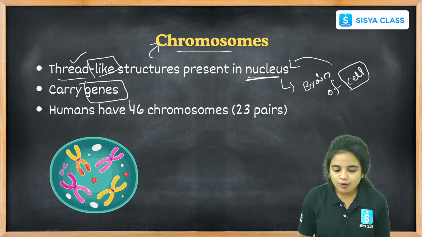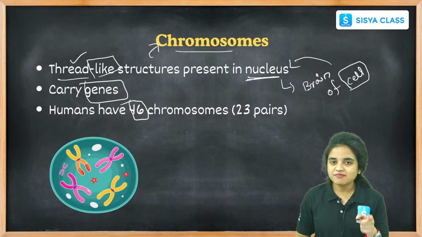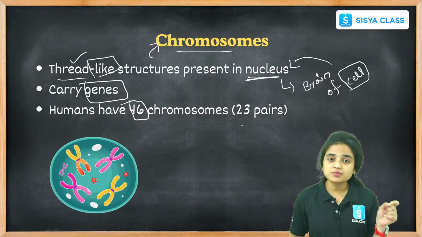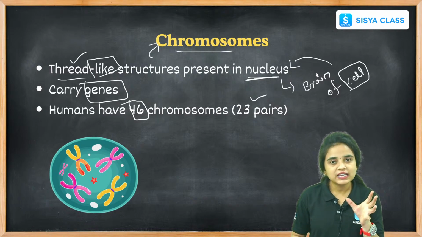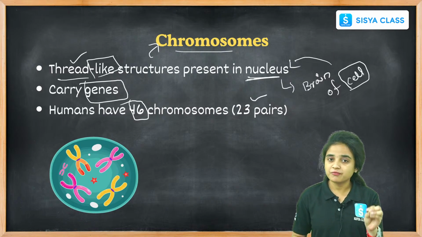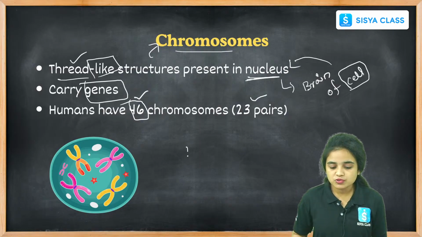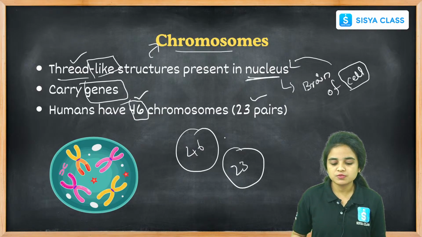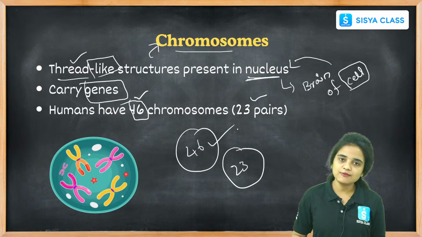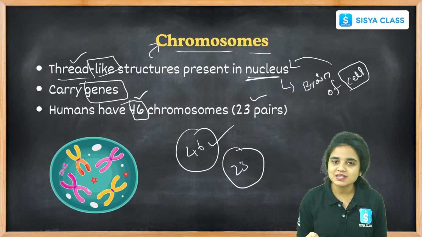And how many chromosomes do humans have, students? Humans have 46 chromosomes. If they ask how many pairs of chromosomes we can find in humans, we have to say 23 pairs. And if they ask how many chromosomes are present in humans, we have to tell 46 chromosomes. Pairs means 23, and the number of chromosomes means 46. Right students? And the function of the chromosomes is to carry the genes. These chromosomes are present in the nucleus.